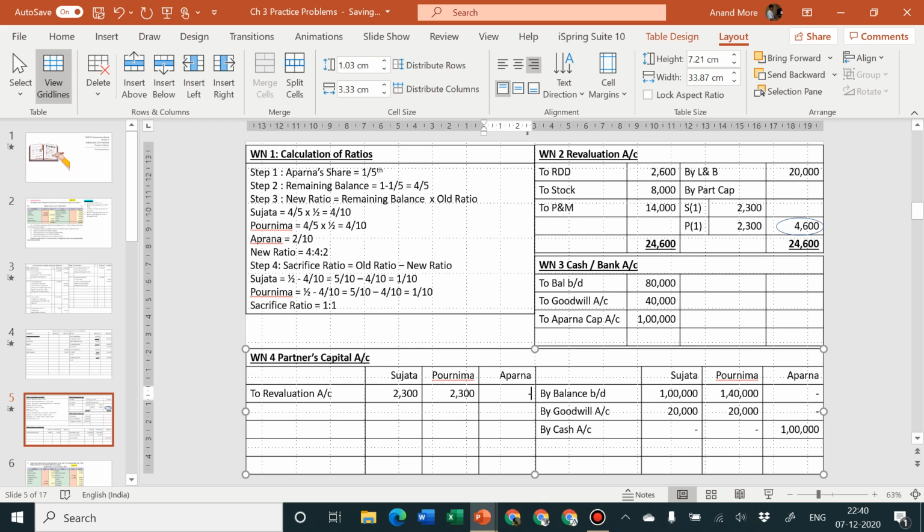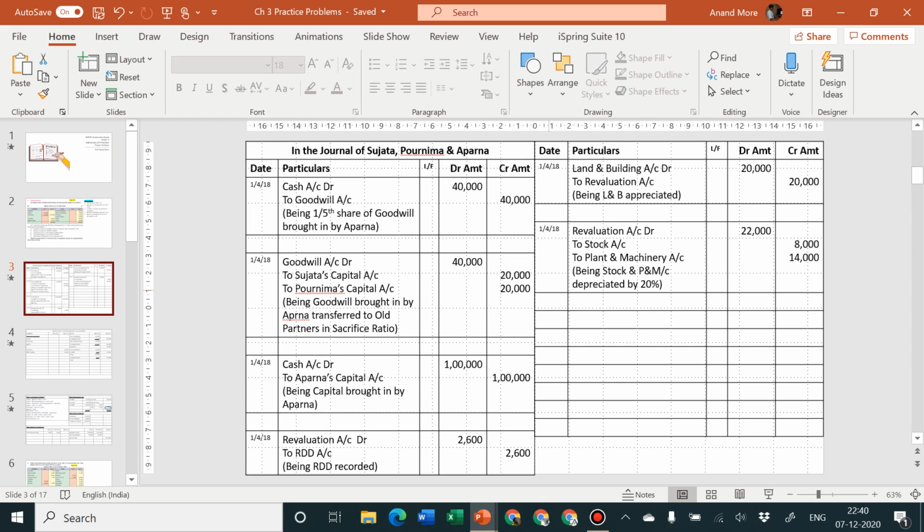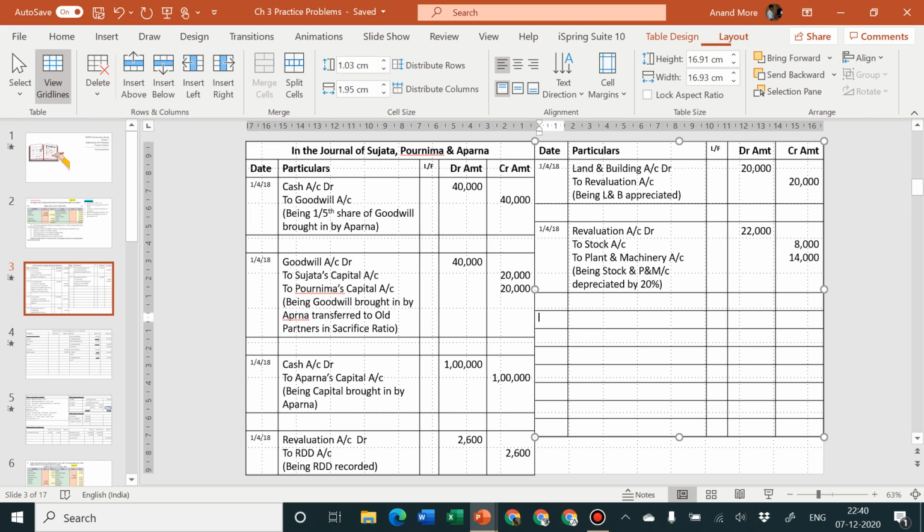But the problem has not asked us to prepare only ledger accounts. In reality, the problem had asked us to prepare journal entries. This last journal entry will have to be passed. What is the entry? Sujata's capital account debit 2,300, Purnima's capital account debit 2,300, to revaluation account 4,600. So the entry will be on the same date, 1/4/18.